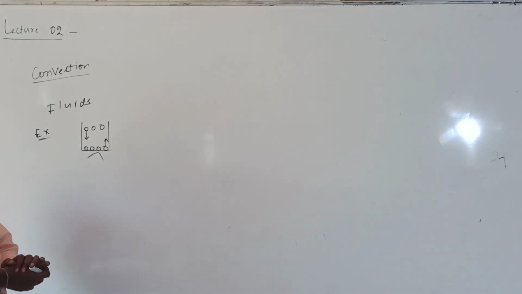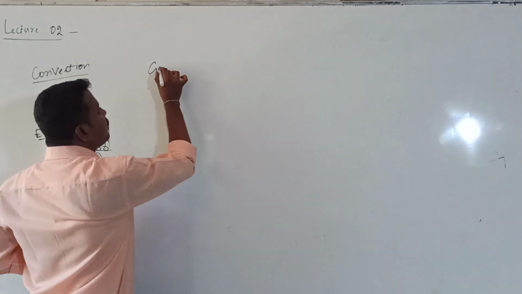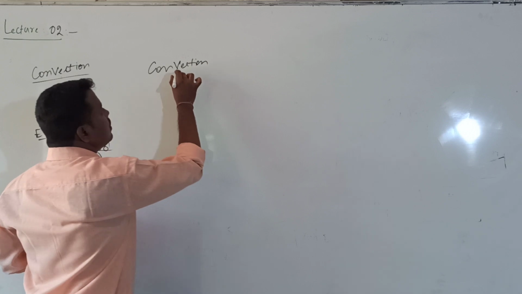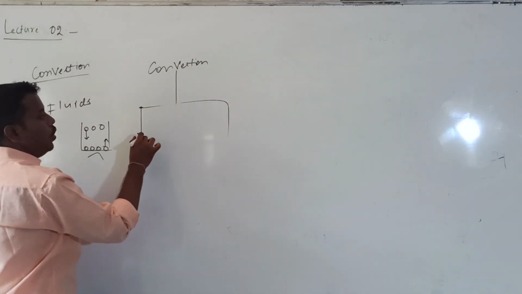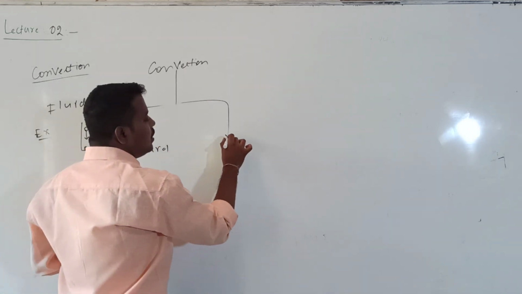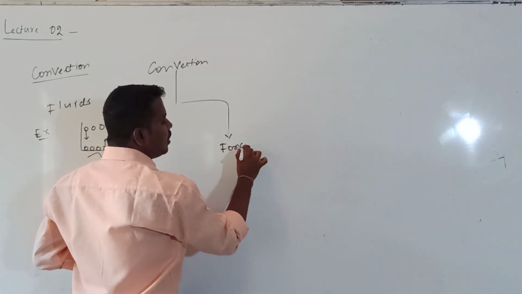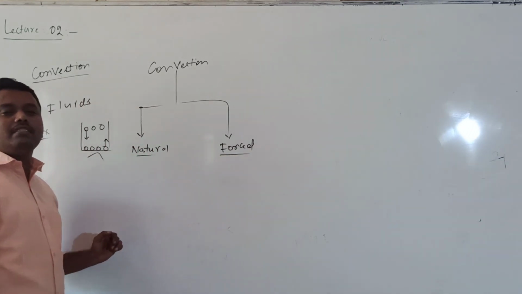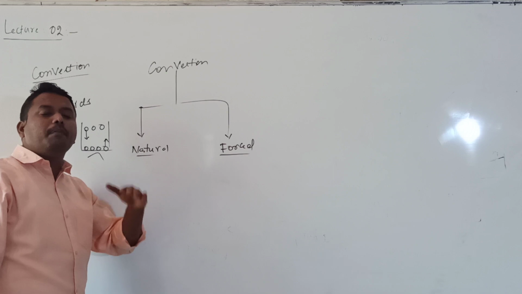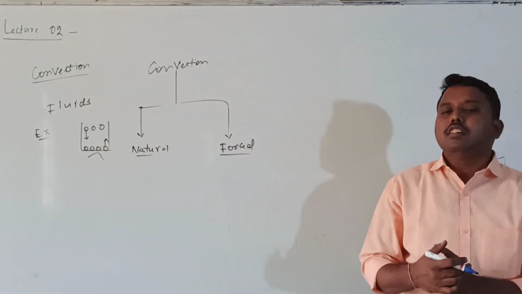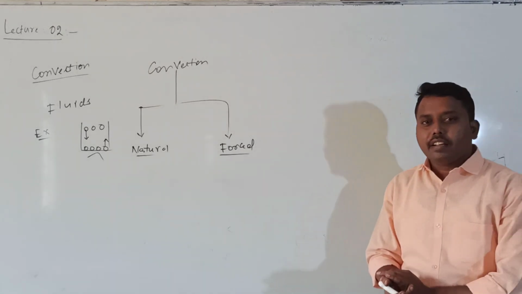So this is the method of convection. This method of convection is again of two types: natural convection and forced convection. What is the meaning of natural convection? In natural convection, the transfer of particles will take place due to the difference in their densities, under the effect of gravity.